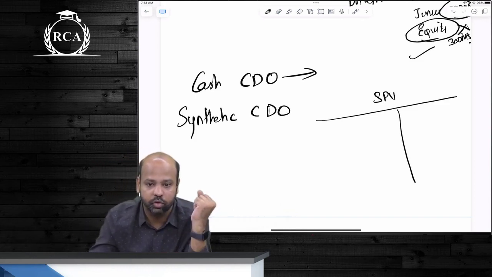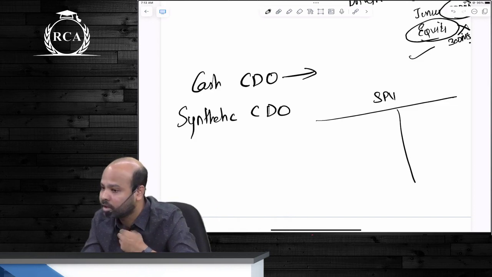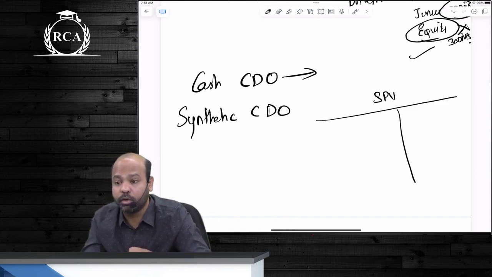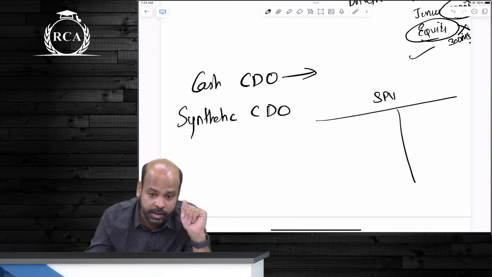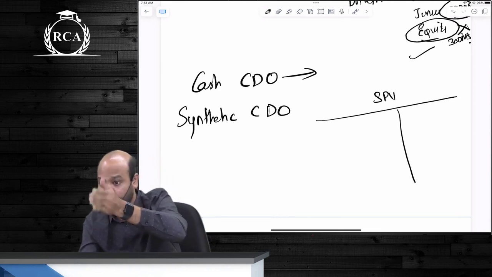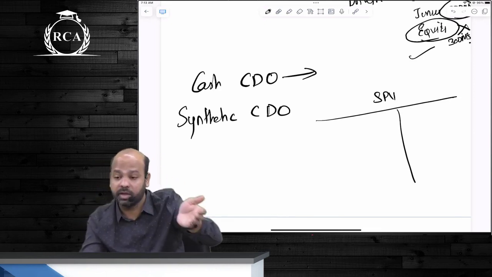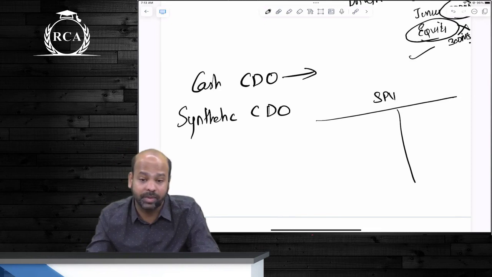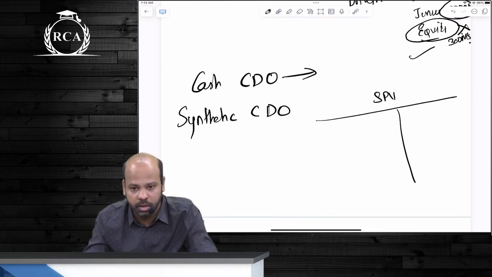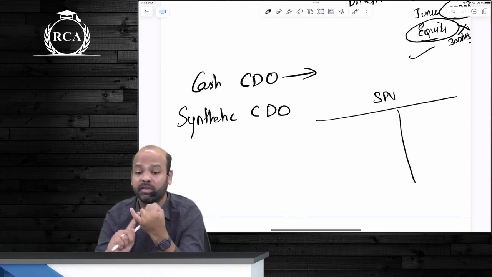How much return should the junior guy get? How much return should the equity guy get, guys? It is heavily based on probability. They prepare a probability table as such, guys: 1% default, 2% default, 3%. They take 100 different scenarios and then compute the expected return that can be offered. समझ में आया? Difference between cash CDO and synthetic CDO.